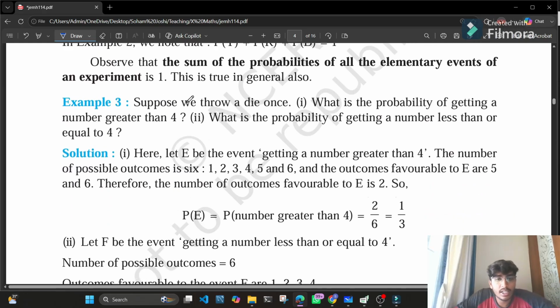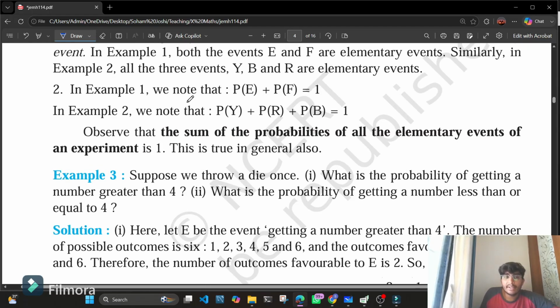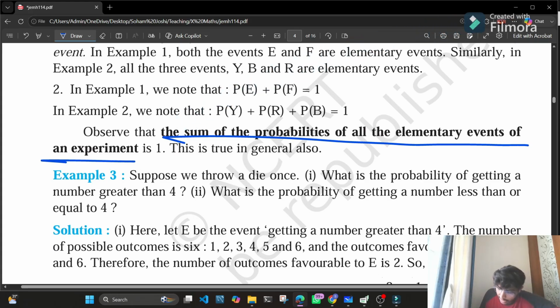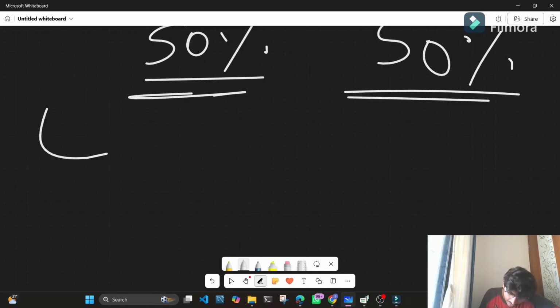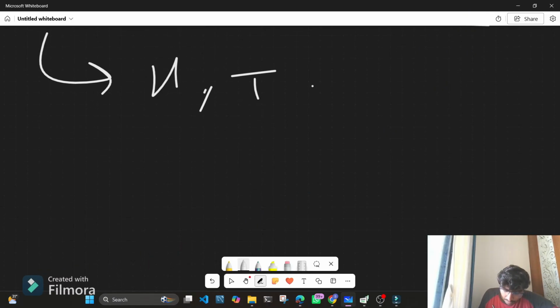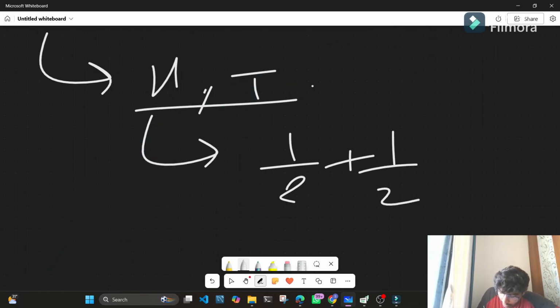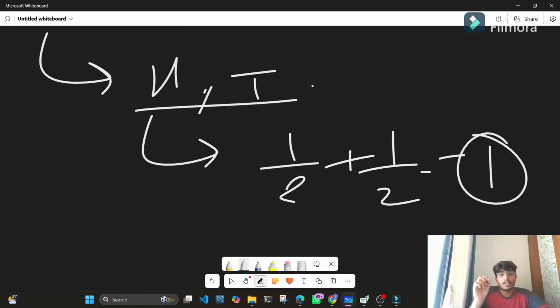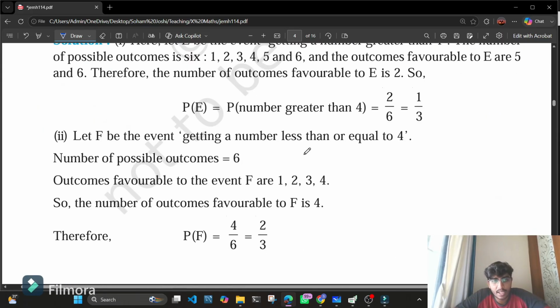Now, there is one thing that we need to understand: the sum of the probabilities of all the elementary events of an experiment is 1. So what does elementary events mean? Here in this case, elementary events are getting a head and getting a tail. If we sum up the individual probabilities of heads and tails, that comes up as 1, because the sum of the probabilities of all the elementary events of an experiment is always 1. Okay, I hope that is understood.